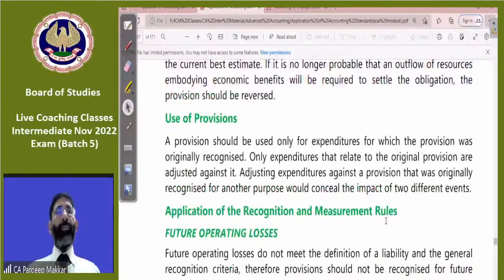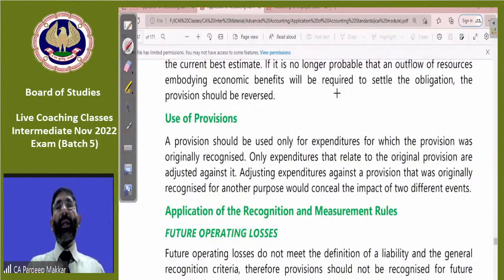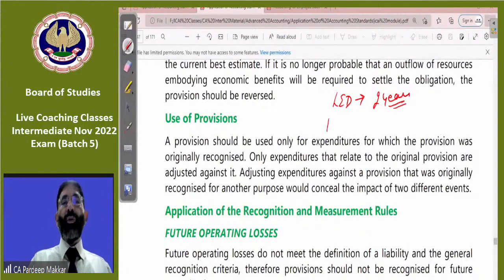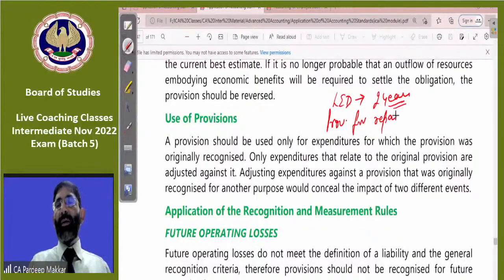Very good point. We have created a provision for repairs. How and why? Let's take an example. I'm selling LEDs and giving a warranty to every customer for 2 years. So I think that customers will come to me and we have to repair their LEDs. This is routine. So at the end of the year, we have created a provision for repair of LEDs of rupees 10 lakhs.